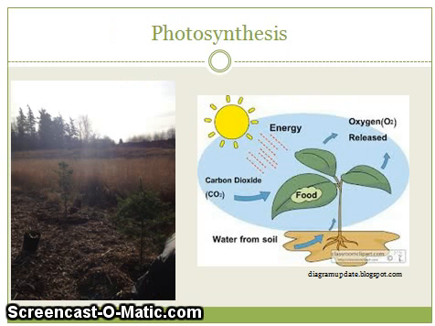Trees are crucial to the environment for other reasons as well. They give off oxygen during photosynthesis, which is beneficial for humans and other organisms that need oxygen to survive. In lecture, we discussed the process of photosynthesis. Photosynthesis happens in the chloroplast. For this process to take place, light, carbon dioxide, and water are necessary.